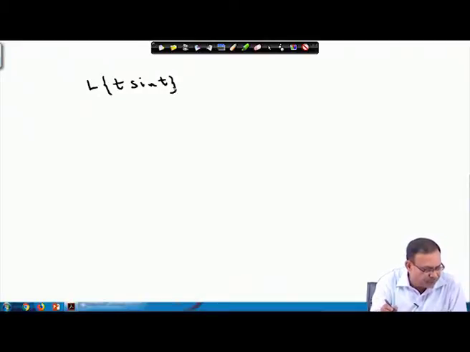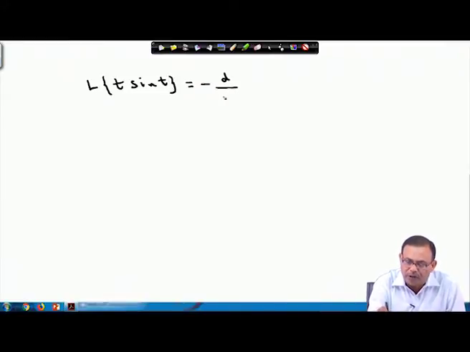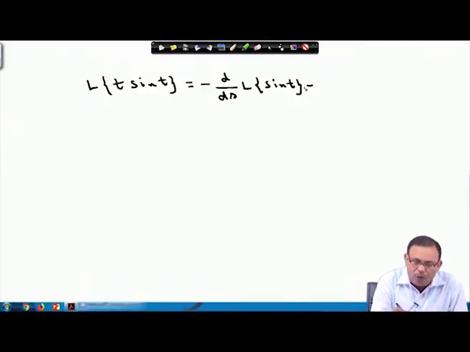In this case, the Laplace transform of t sin t. We know the Laplace transform of sin t, and we have multiplied by t. So, using the property, it is minus d/ds of the Laplace transform of sin t. So, what is this Laplace transform of t sin t? It is nothing but the integral of e^(-st) into t sin t dt,